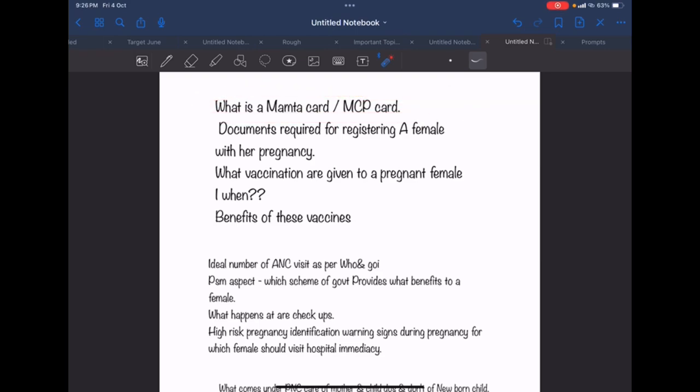Do you know about this? The other name for Mamta card is MCP card. What is an MCP card? MCP card is a mother and child protection card. All right, so this is question number 1.